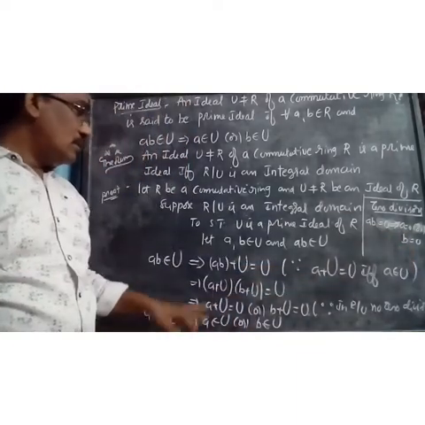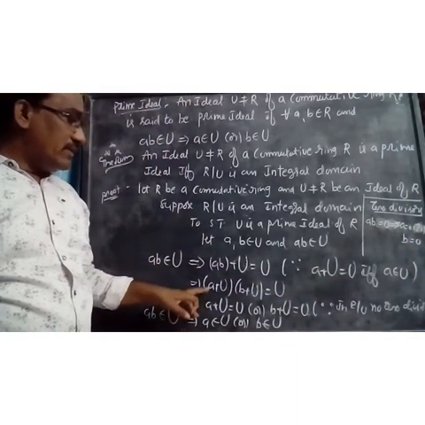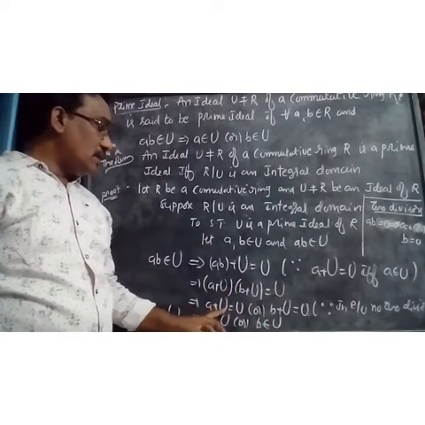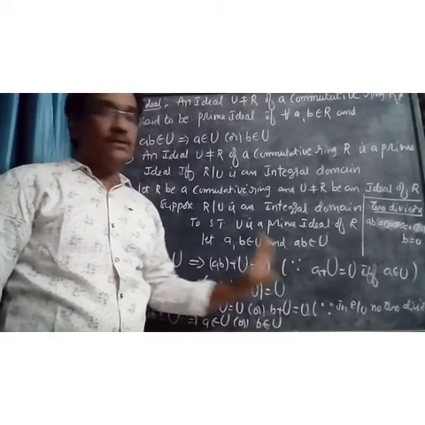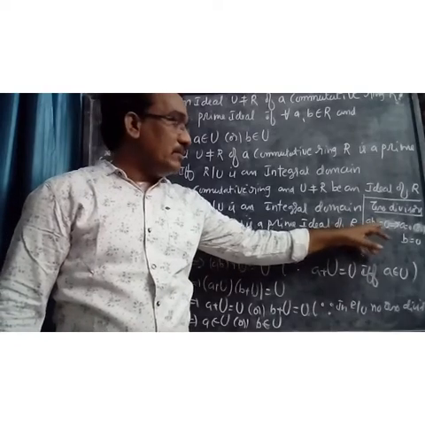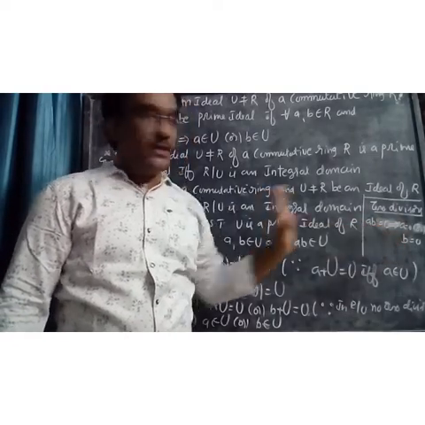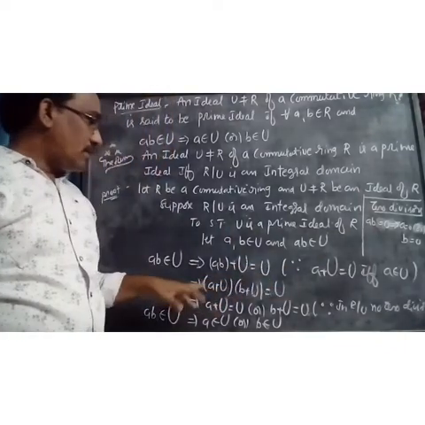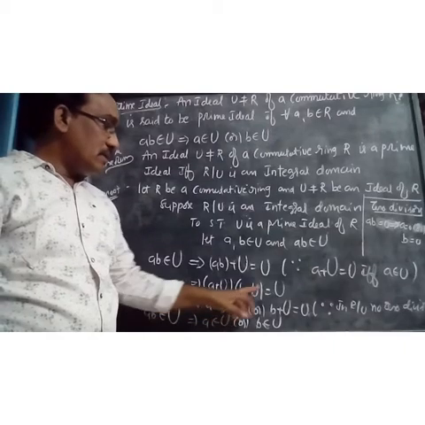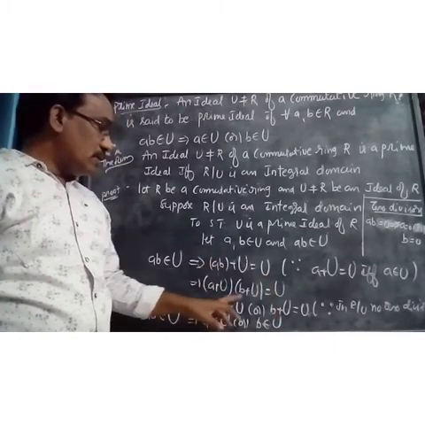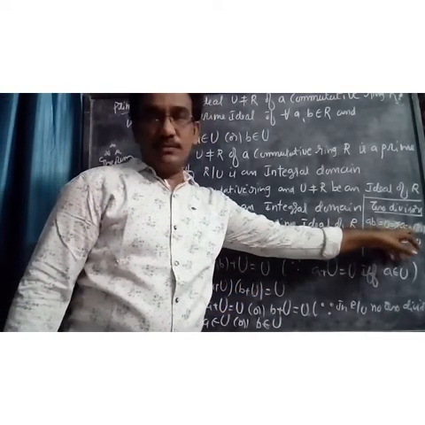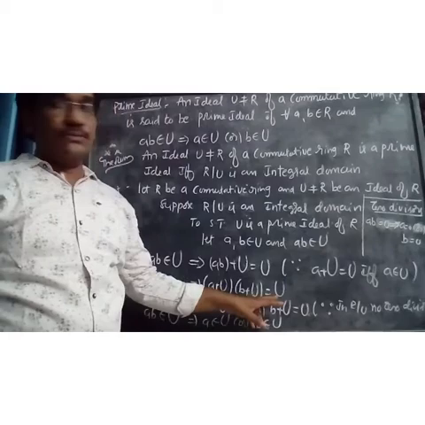But in R by U, no zero divisors means (a plus U)(b plus U) equals U implies a plus U equals U or b plus U equals U, because in R the zero element is 0, and in R by U the zero element is U.